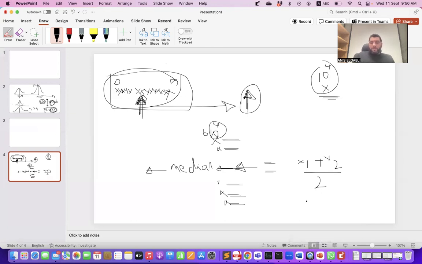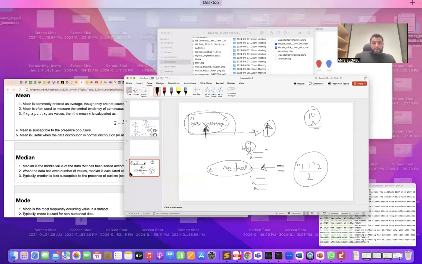which is more representative of the center of the data. If the number of samples is odd, then after we sort them in order, we take the one in the middle. The value of that one is the median. If the number of samples is even, then we take the two in the middle and we average their values. That would be the median.